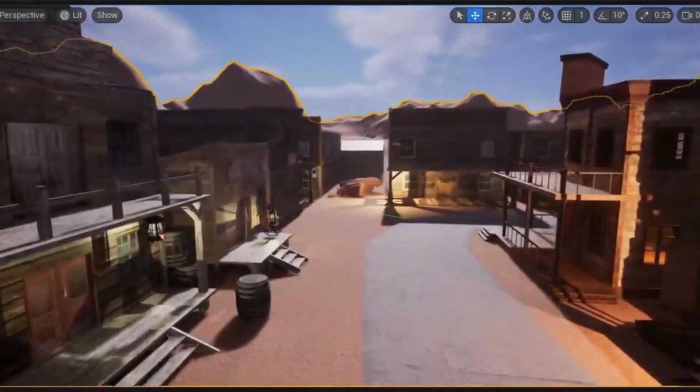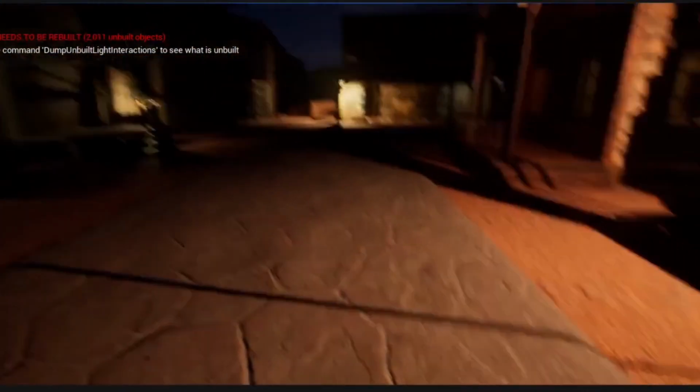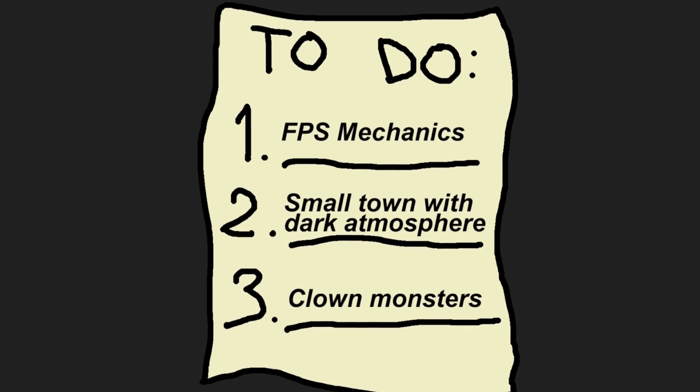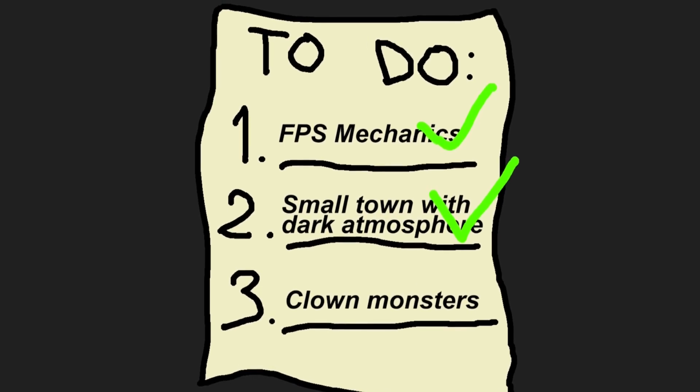While I was making first-person shooter mechanics, my brother Luka made this small town, and when you turn down the lights, it looks scary and spooky, if you consider that behind any corner could be a monster. So far we added the first-person shooter mechanics and made the spooky town with creepy atmosphere. So now is the time to add some monsters.